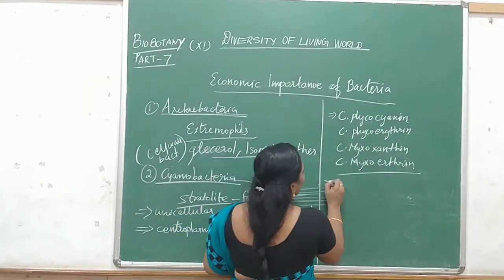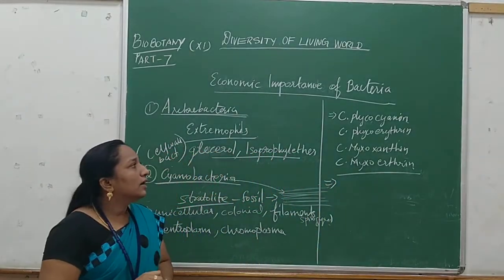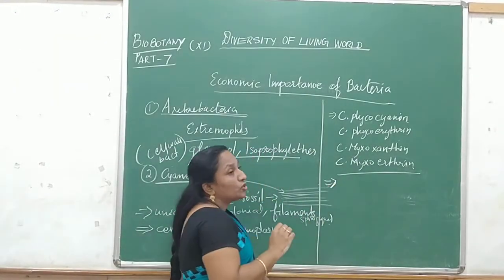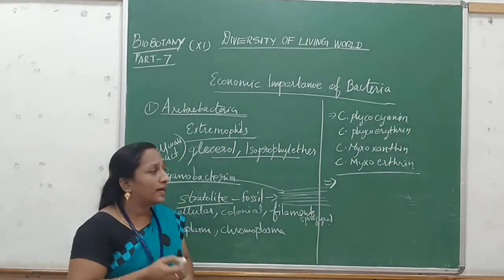And next one, so this will be having the starch. So this cyanobacteria is storing the starch material.